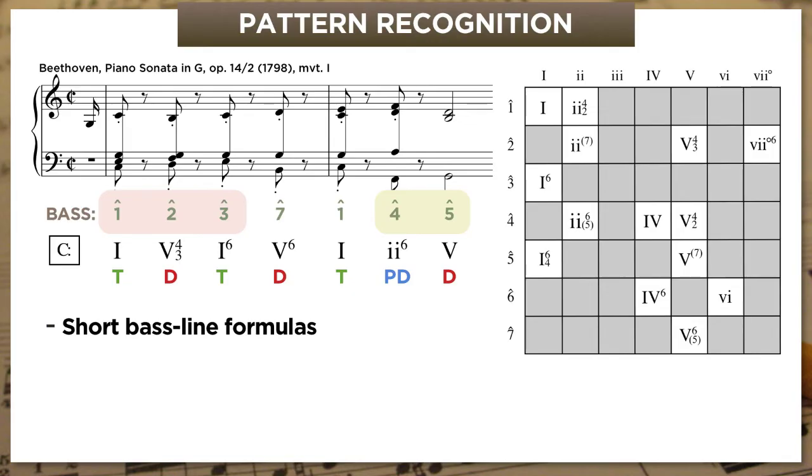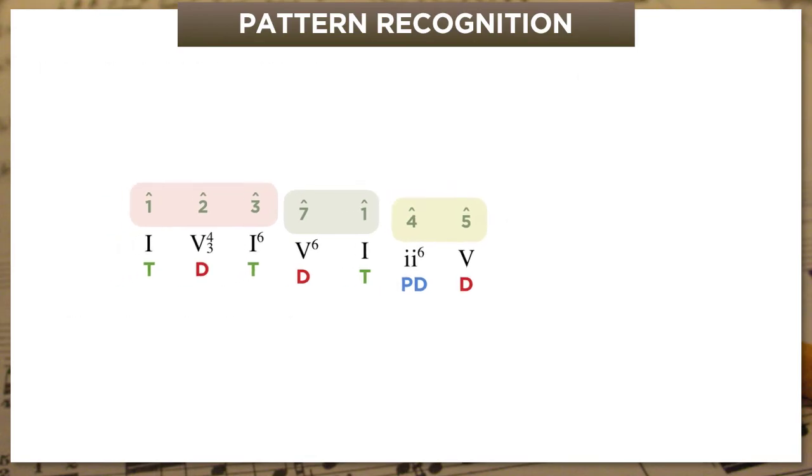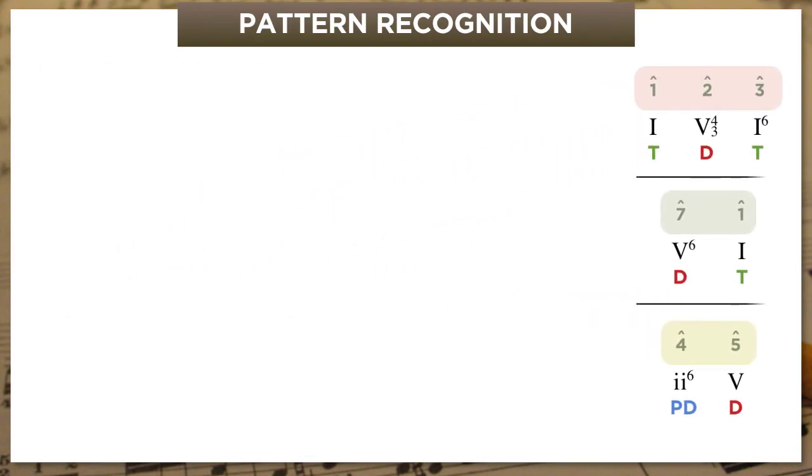Scale degree 1 rising to scale degree 3 by step. And scale degree 7 resolving to scale degree 1. So with these patterns in mind, let's go to some other music. Let's have a look at the opening of Beethoven's First Piano Sonata.